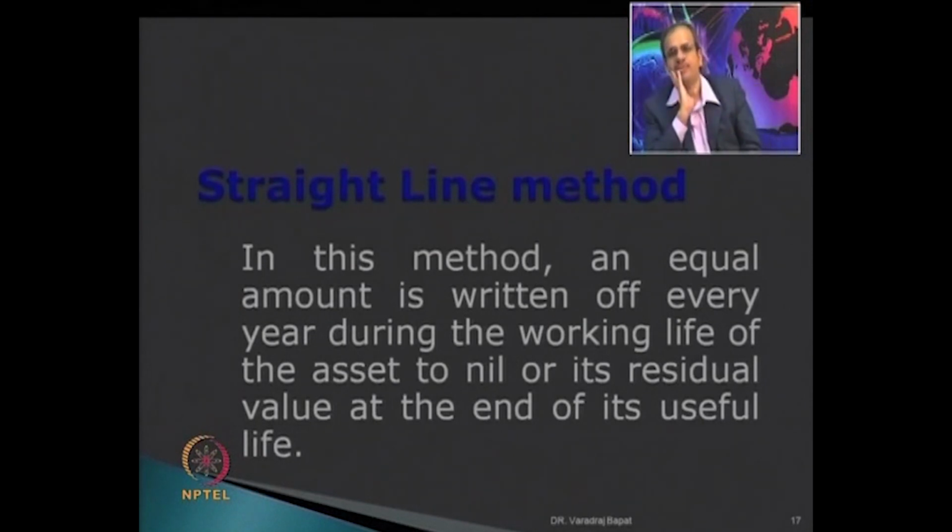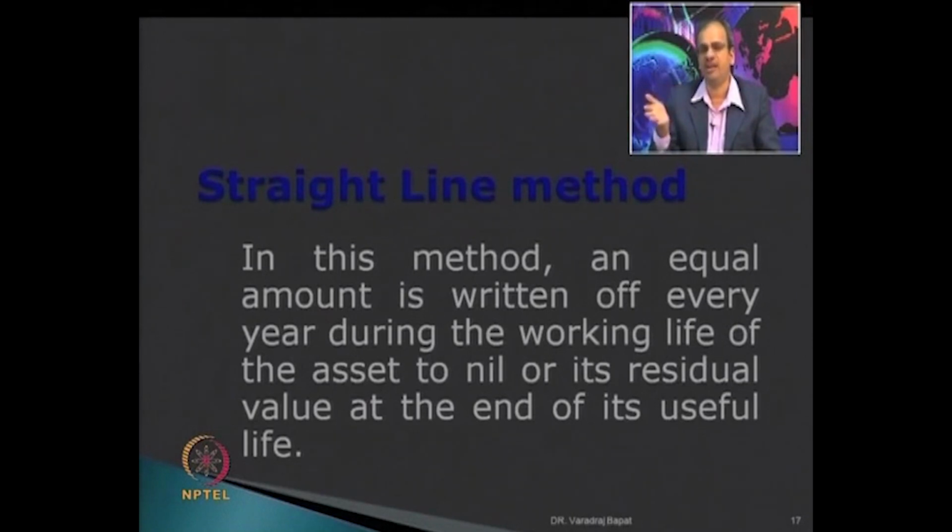Now, the first method, as the name suggests, is known as the straight line method, because the same amount of depreciation is charged every year. So, suppose the value of the asset is 10 lakhs and it has a life of 5 years. We will simply divide 10 lakhs by 5 and charge 2 lakh as depreciation every year. At the end of its working life, that is at the end of 5 years, the value will fall from 10 lakhs to 0. Okay? So, it is called the straight line method.